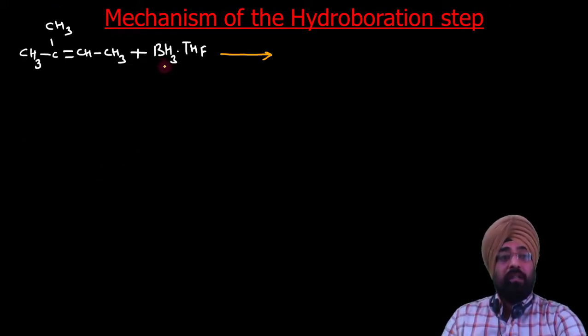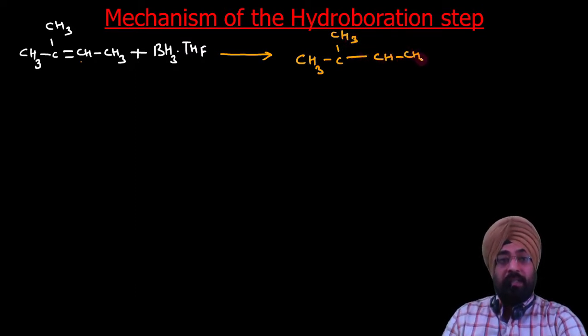First I will add this boron to this carbon and make the transition state. So the transition state is CH3, CH3, and BH3 with partial negative charge, H with partial positive charge.